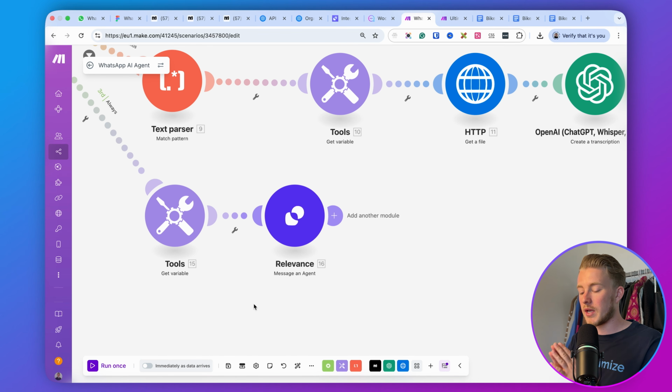The next step is that we get a response and answer from Relevance AI. That answer can be pretty long, like 5 or 6 or maybe even 24 sentences, and we want to break down that answer into multiple messages.